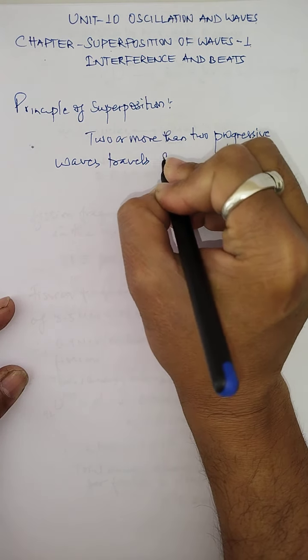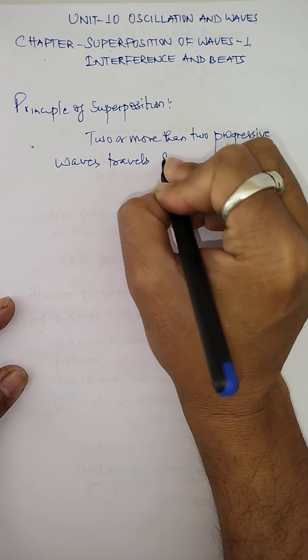There is a resultant displacement of each particle of the medium, and that can occur at any instant.